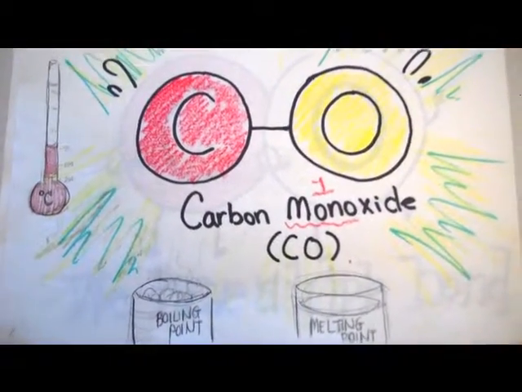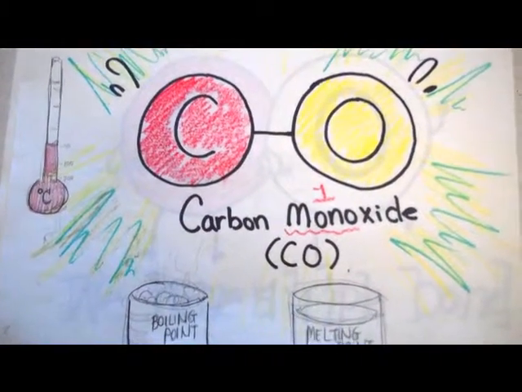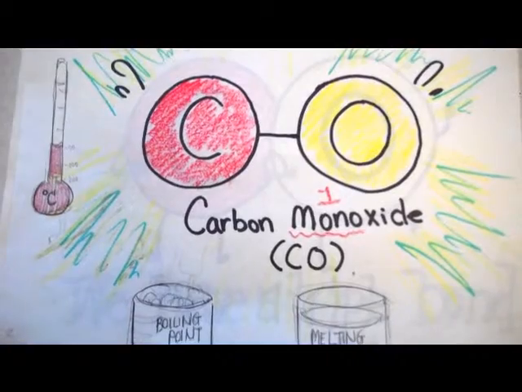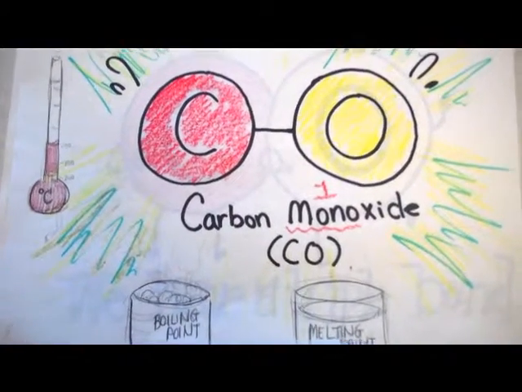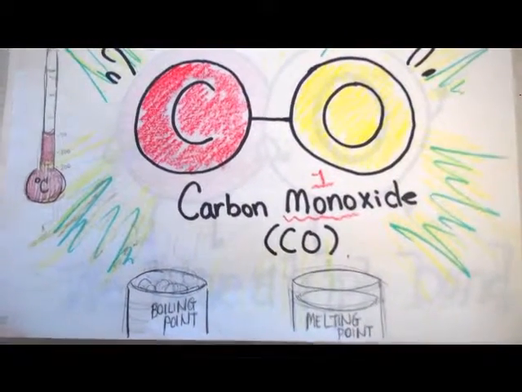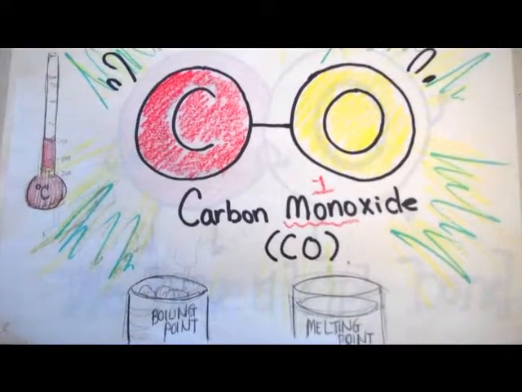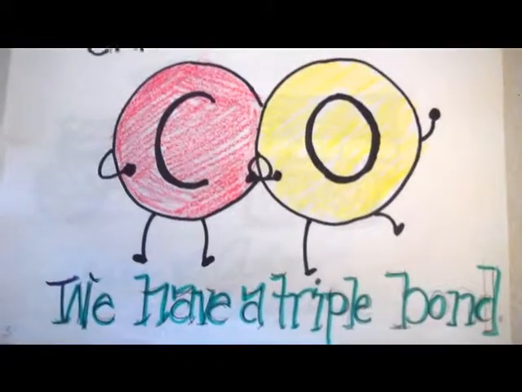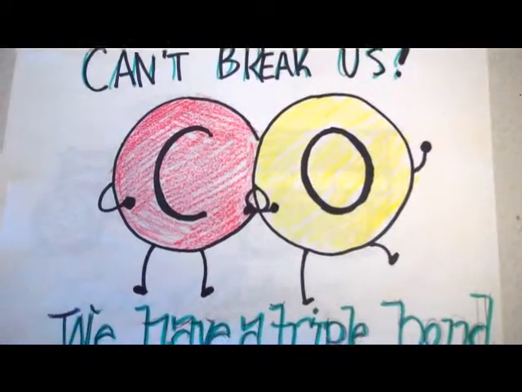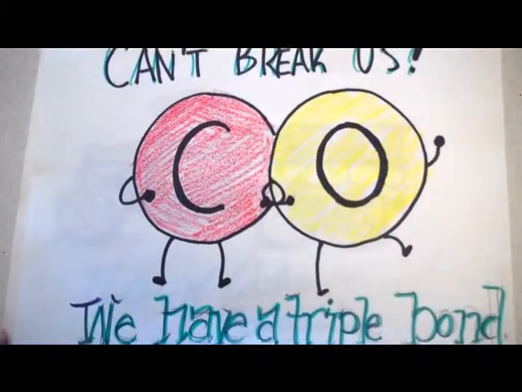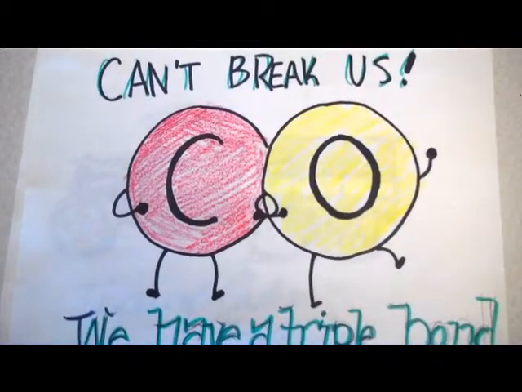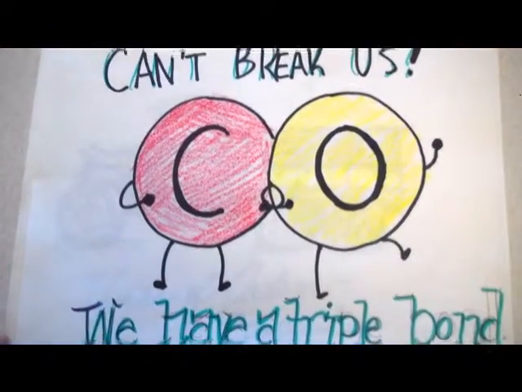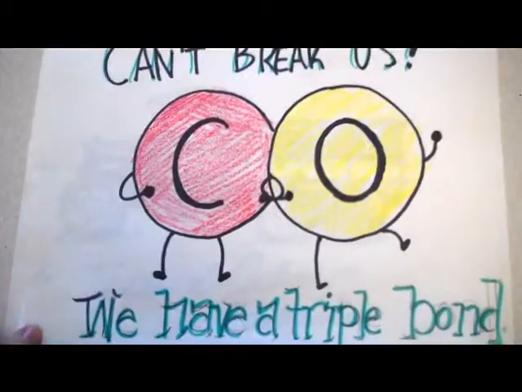The basic properties of carbon monoxide. Carbon monoxide is a colorless, odorless, and tasteless gas. It has a melting point of negative 99 degrees Celsius and a boiling point of negative 91 degrees Celsius. Carbon monoxide consists of one carbon atom and one oxygen atom. These atoms are connected by a triple bond and cannot be separated by physical means.